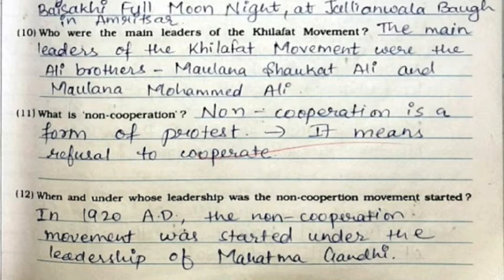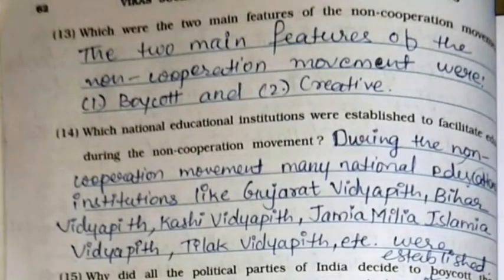12th one, when and under whose leadership was the non-cooperation movement started? In 1920 AD, the non-cooperation movement was started under the leadership of Mahatma Gandhi. 13th one, which were the two main features of the non-cooperation movement? The two main features of the non-cooperation movement were first one boycott and second one creative.